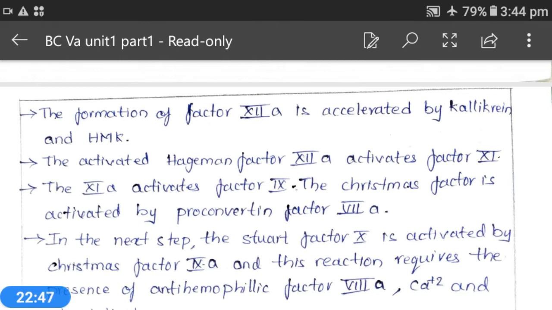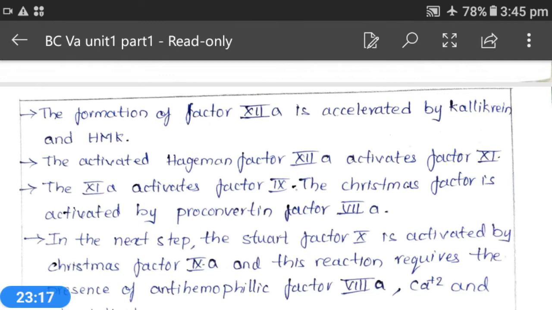Factor 10 is called Stewart factor and is activated by Christmas factor 9A. That means factor 9 is called Christmas factor and factor 10 is called Stewart factor. And this Christmas factor 9A will activate factor 10 with the help of factor 8A, which is called proconvertin factor.